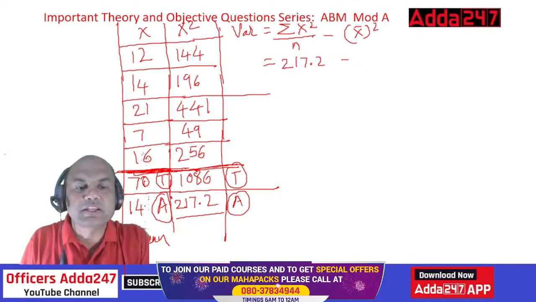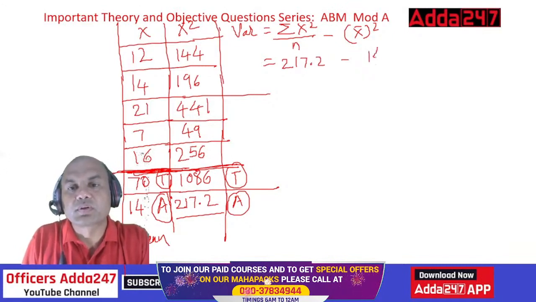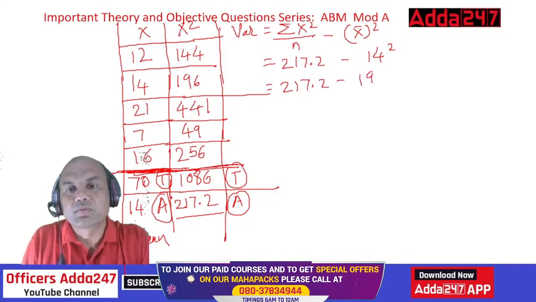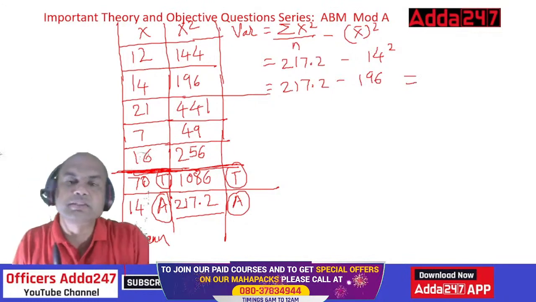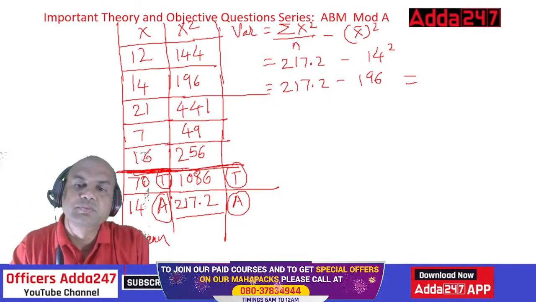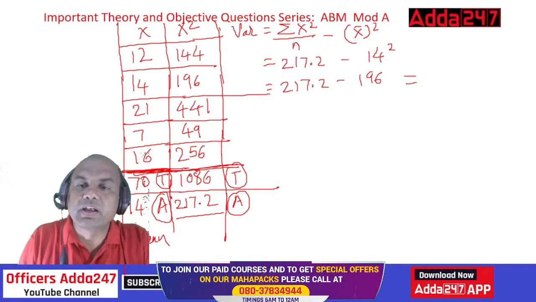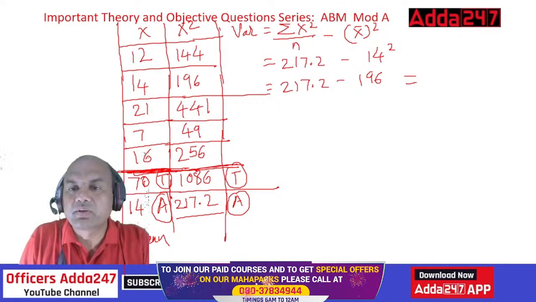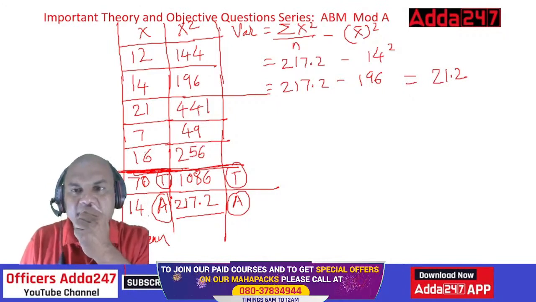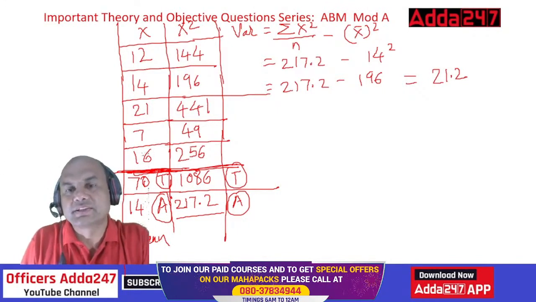Minus x bar. What is x bar? 14, right? So 14 square. So do it now. 217.2 minus 196. Just now we did it, 14 square is 196. So 217.2 minus 196 is 21.2, right? So this is my variance.